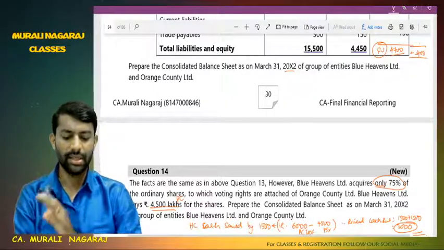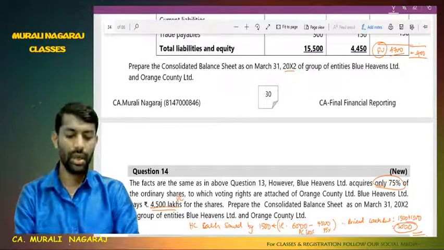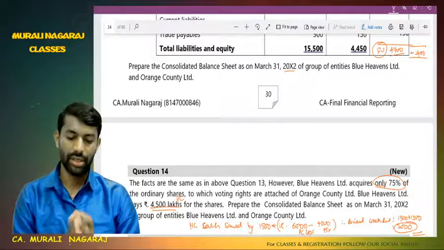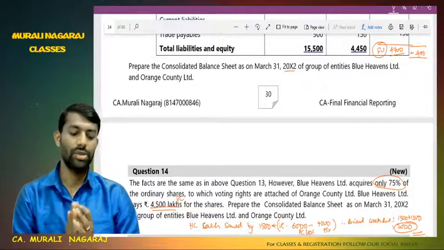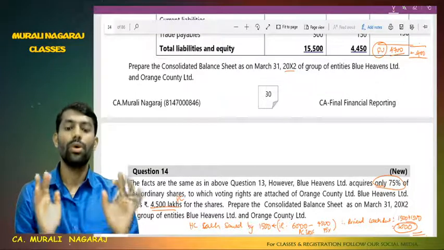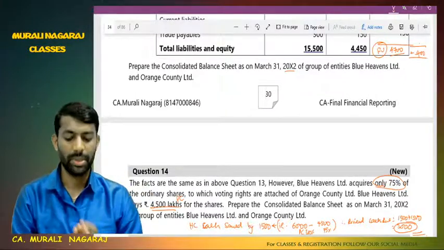The facts are the same as in the above question number 13. However, Blue Heaven Limited acquires only 75% of the ordinary shares, to which voting rights are attached, in Orange Country Limited, that is the subsidiary. Blue Heaven Limited pays 4,500 lakhs as the purchase consideration.